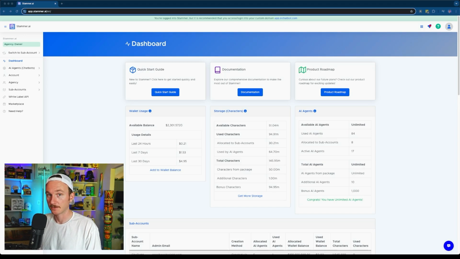What's going on, everybody? It's Ross with Stammer AI, and today I'm super excited to announce that all three of our Meta integrations, Facebook, WhatsApp, and Instagram, are now live and able to be used with any AI agent in your account.